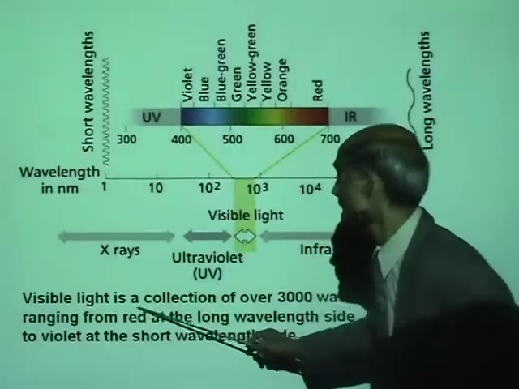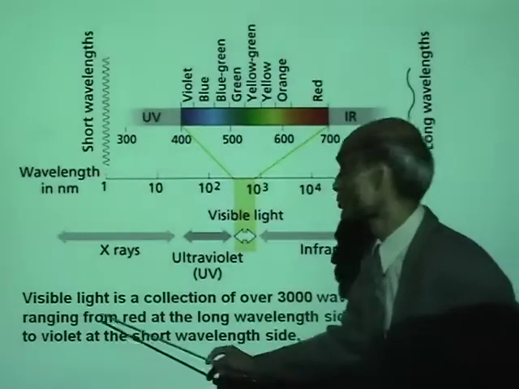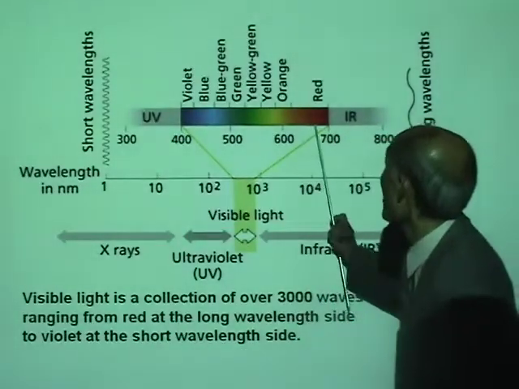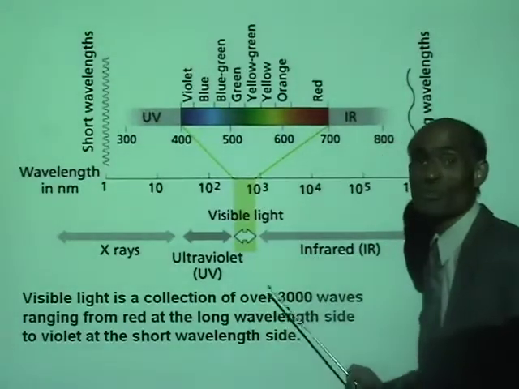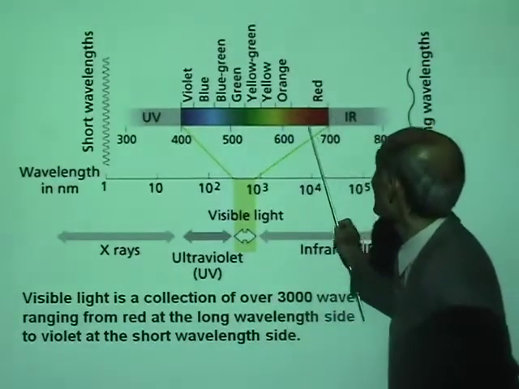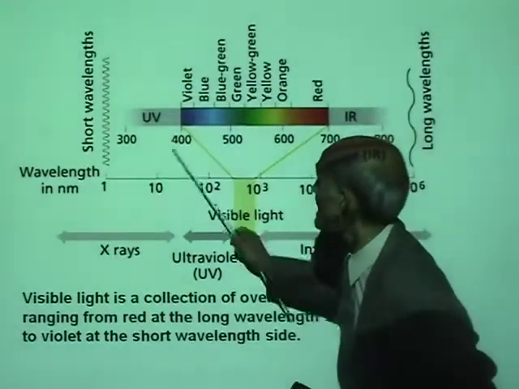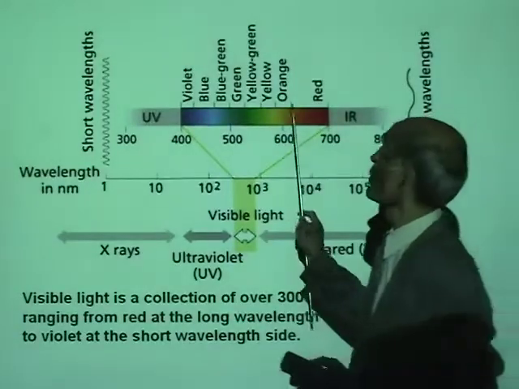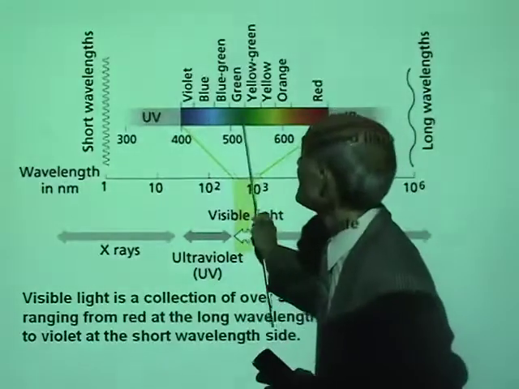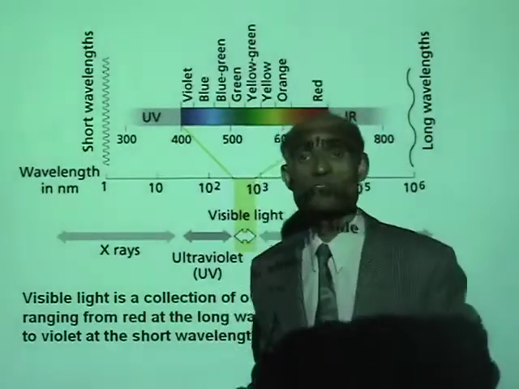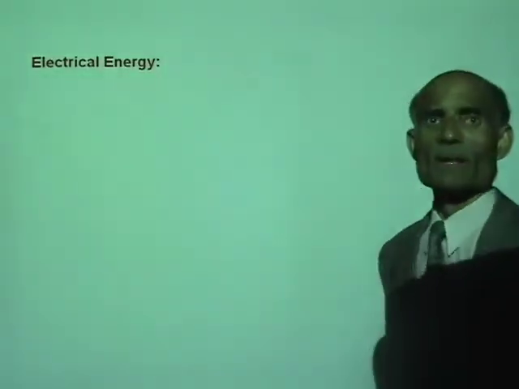Now, visible light is a collection of over 3,000 waves, ranging from red on the right end, at the long wavelength end, to violet at the short wavelength end. So red is very long waves in the visible light, and violet are short waves in the visible light.